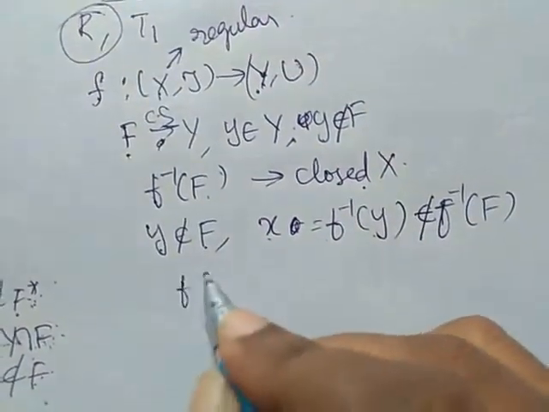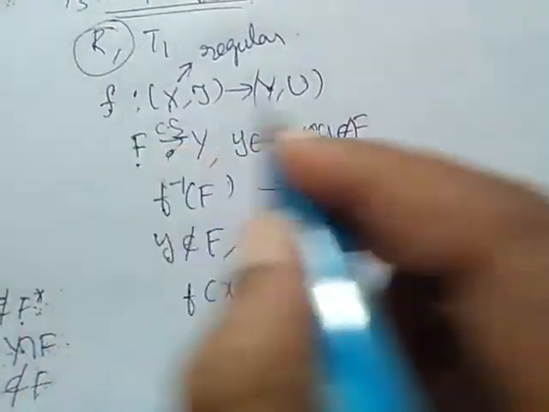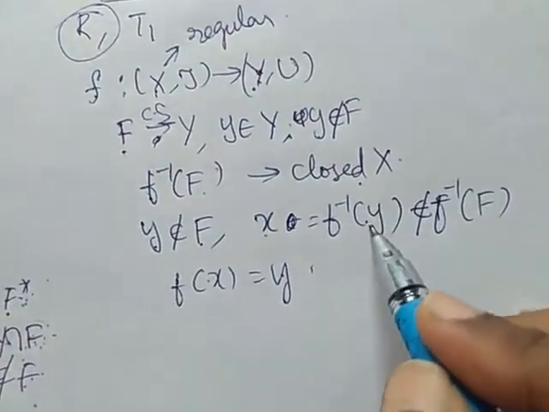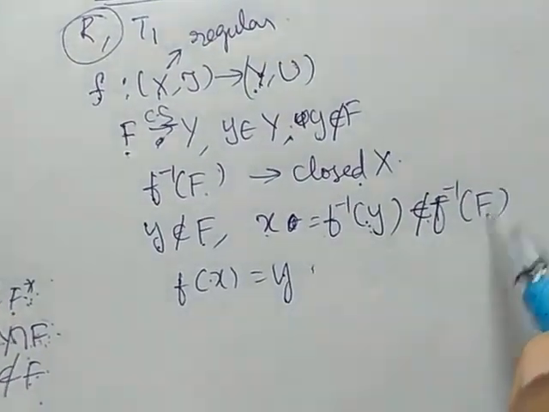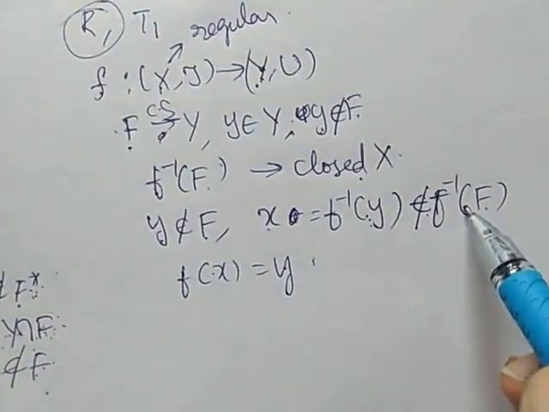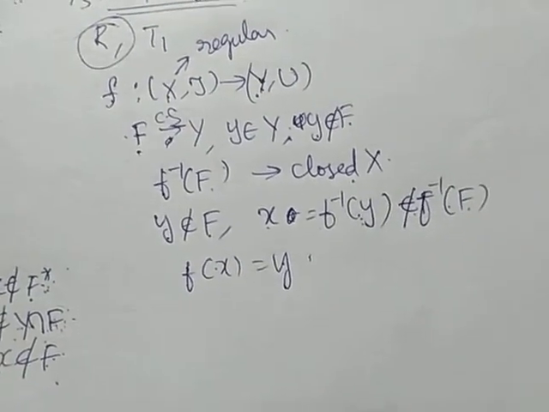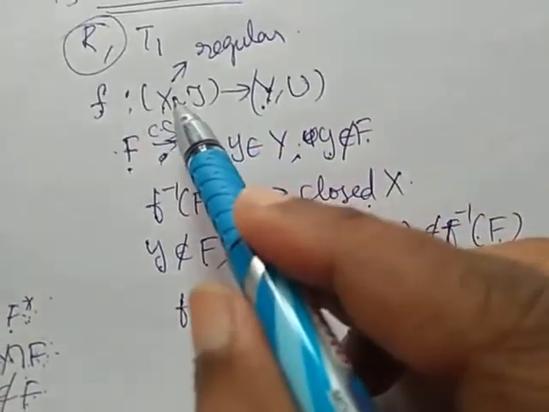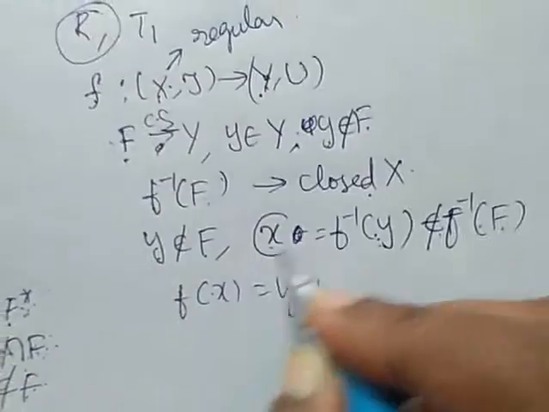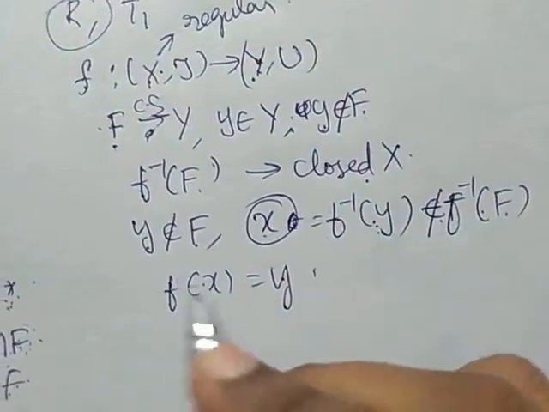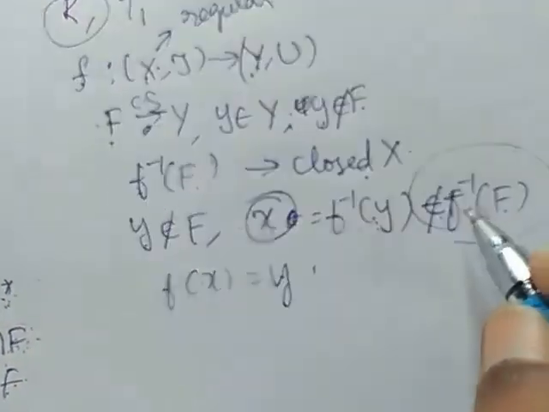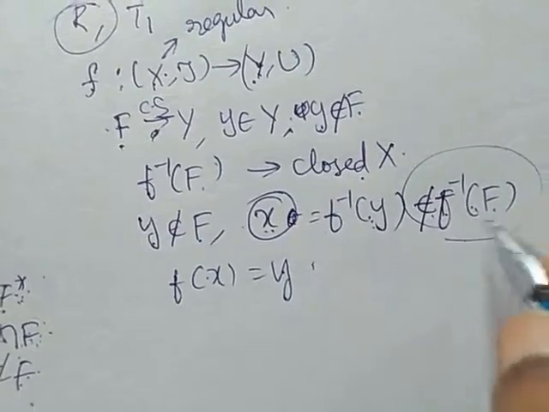See, we will write f of x is equal to y in general. Whenever we have a function, f of x is equal to y. Therefore, x is equal to f inverse of y, and this should not belong to f inverse of F because y does not belong to F. Considering regularity axiom on x, because x is regular space. So, considering regularity axiom, we are having a space, a point x and f inverse of F. X is a point and x does not belong to f inverse of F. F inverse of F is closed.